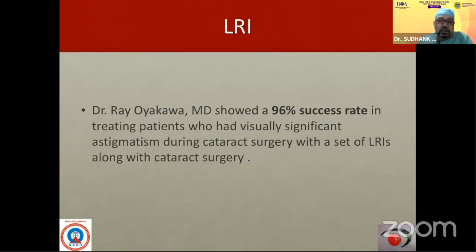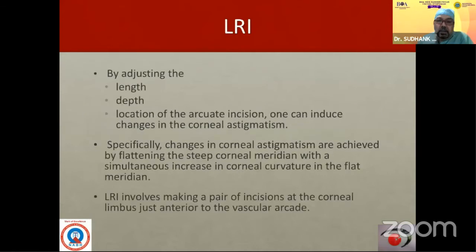90% success in patients who had visually significant astigmatism with a set of LRIs. And this is done with the adjustment in the length, depth, and location. And changes in the corneal astigmatism are achieved by flattening the steep axis. This is the most significant thing.